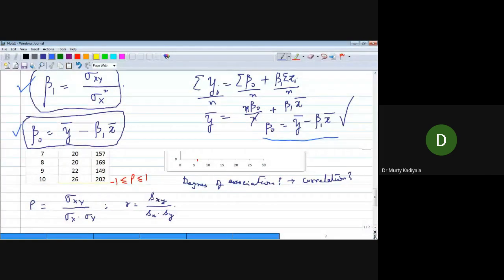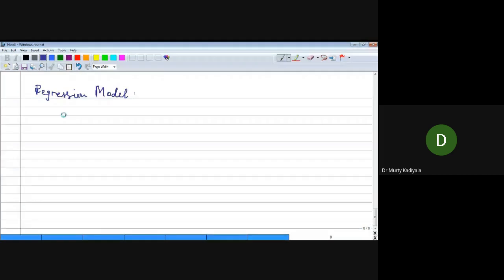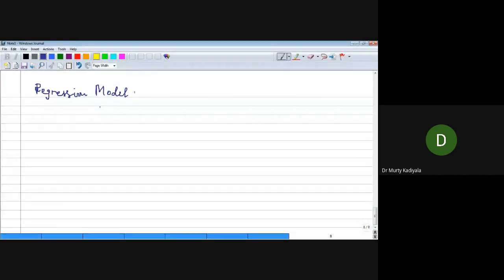Right? I will write it once again here. Regression model: sales equal to 60 plus 5 times student population.